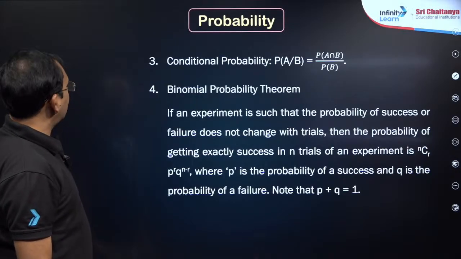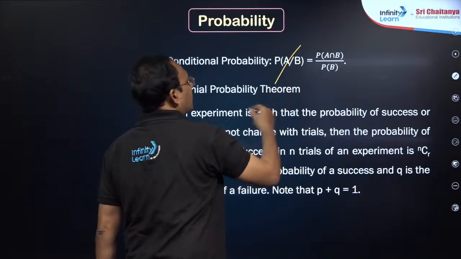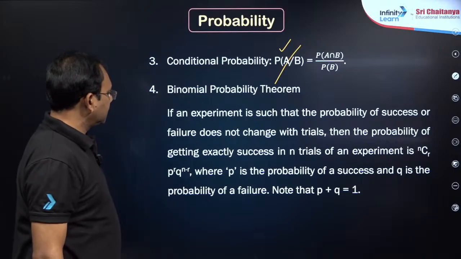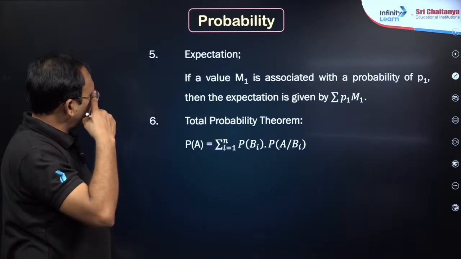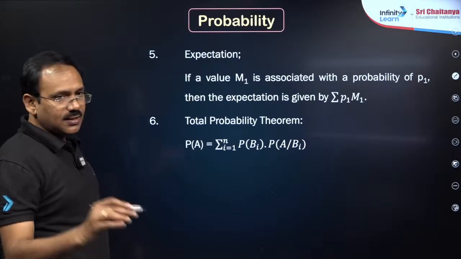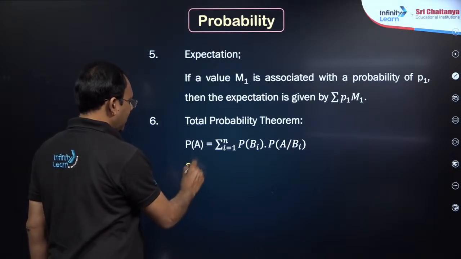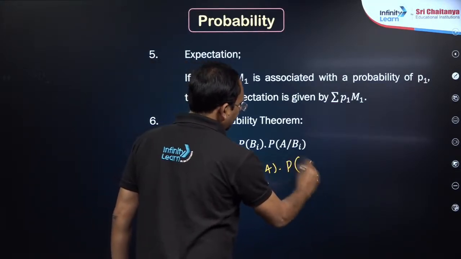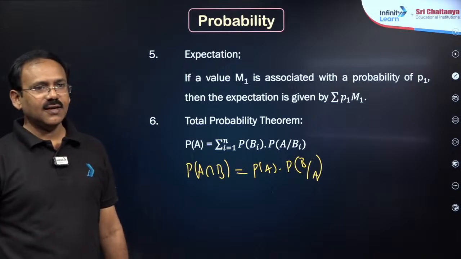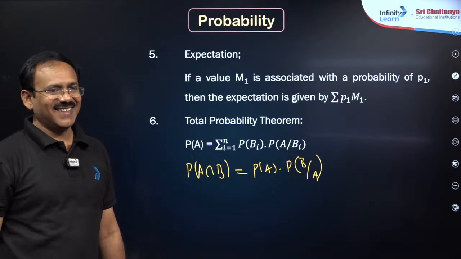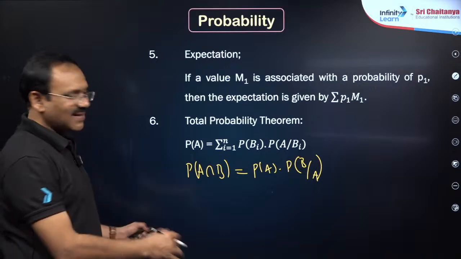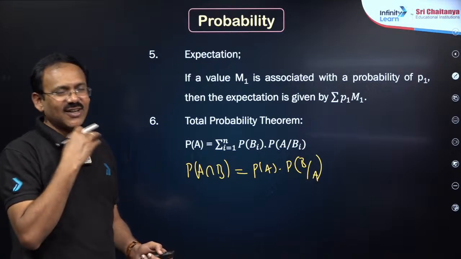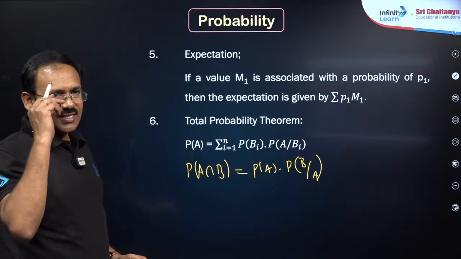And dear students, conditional probability means after happening of B, what is the chance of happening of A, which is P of A intersection B by P of B. Then expected means average, mean only. After that conditional probability, multiplication theorem: P of A intersection B can be written as A should happen, after happening of A, B should happen, okay, right. So this is the one, conditional probability.